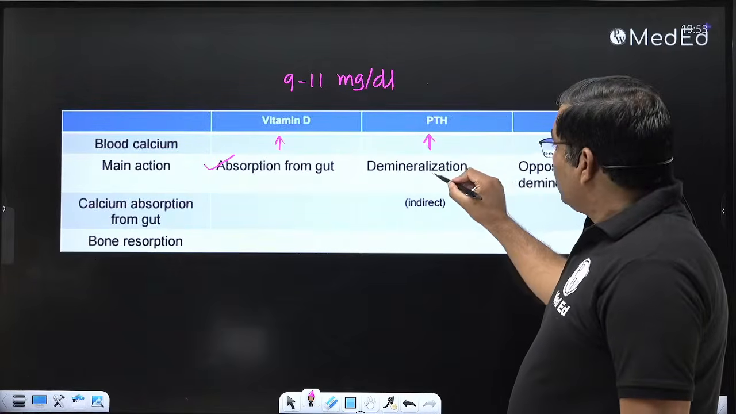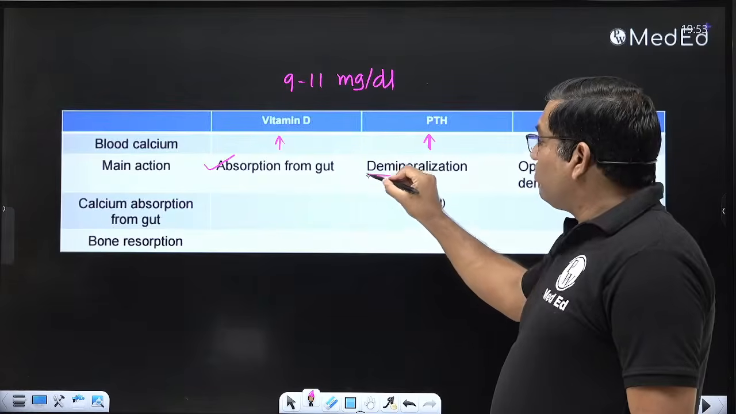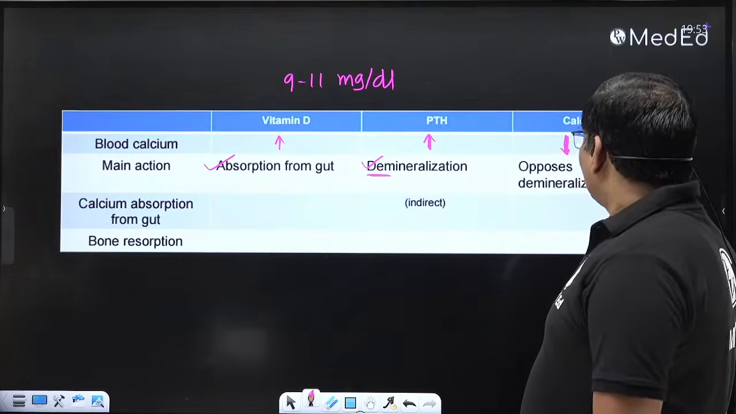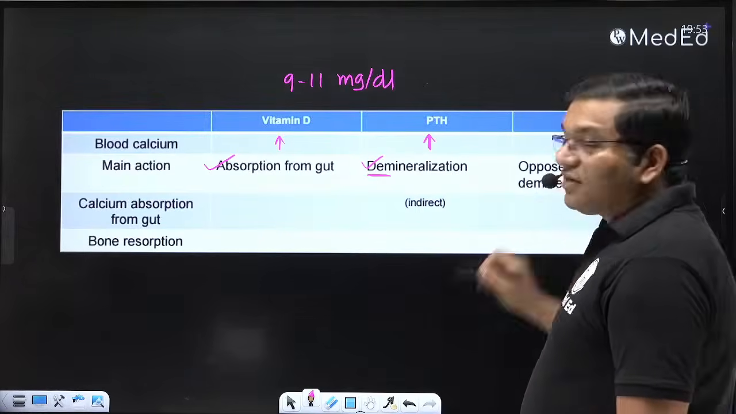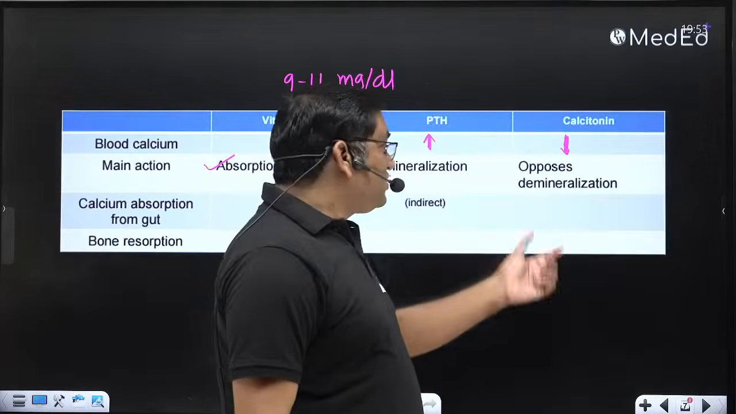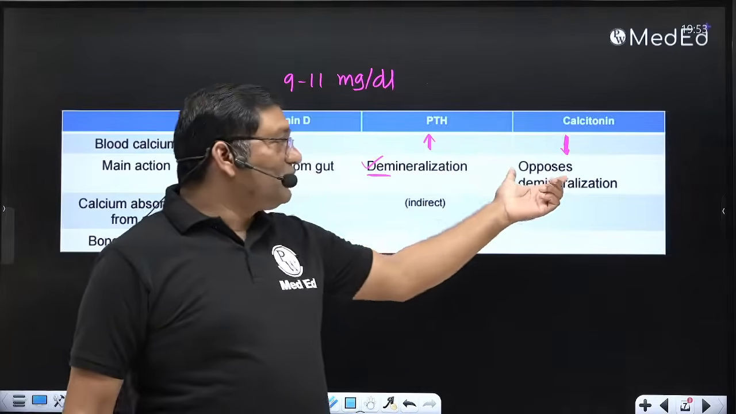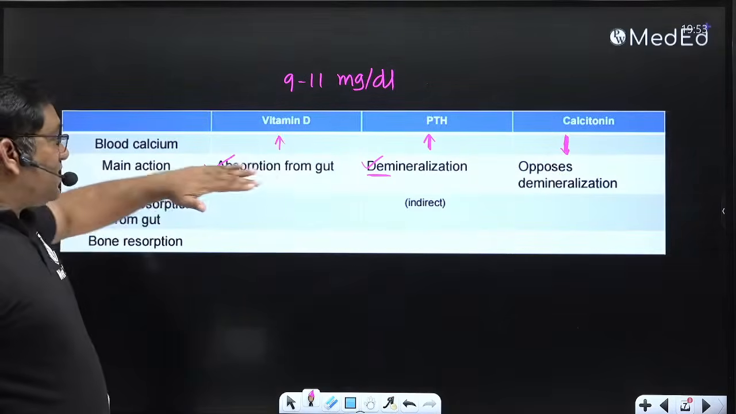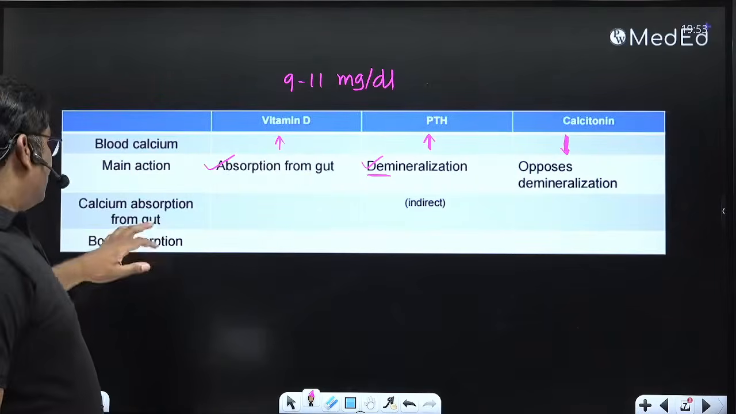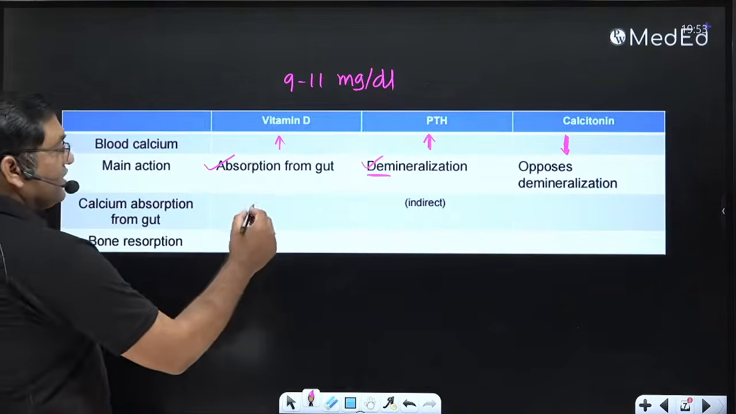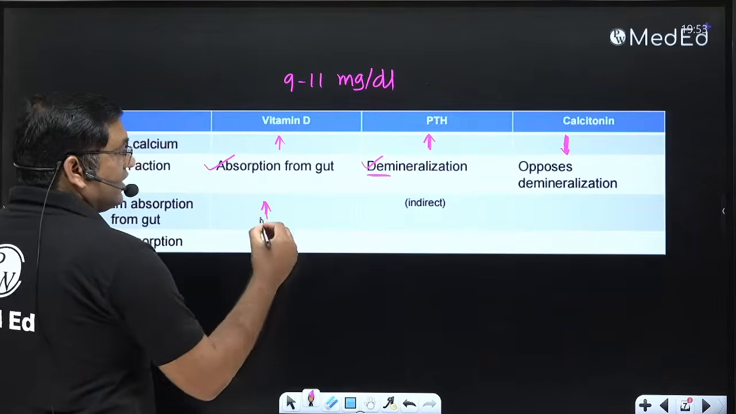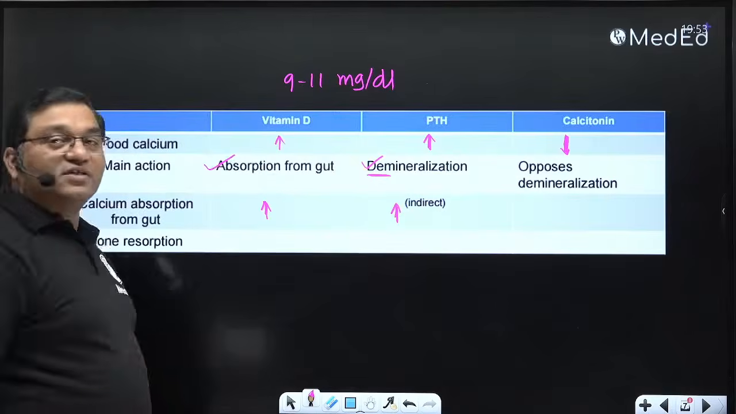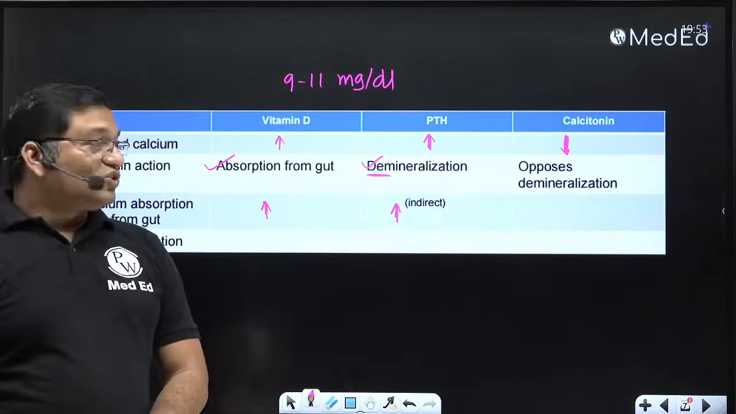Parathyroid hormone causes the demineralization of bone, and calcitonin causes the mineralization of bone. It opposes the demineralization of the bone. It causes the mineralization of bone. So these are the main actions of these. Calcium absorption from the gut is increased by the vitamin D. It is an indirect action of parathyroid hormone through vitamin D, and it increases the absorption of calcium from the gastrointestinal tract.